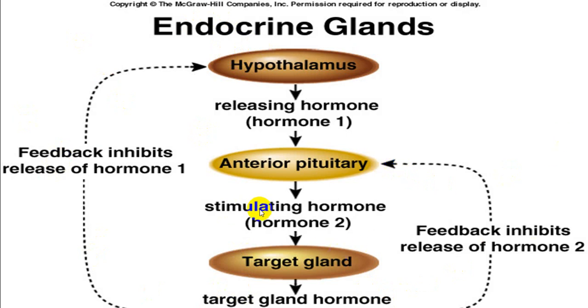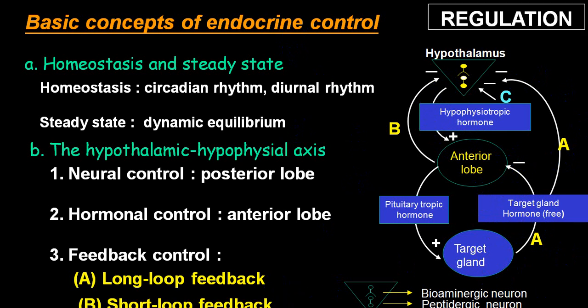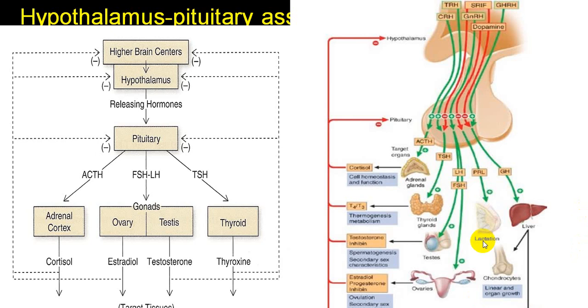And if TSH inhibits the anterior pituitary, ultra short loop. So these are the three words which are being utilized. Same thing explained here: long loop, short loop, ultra short loop. So depending upon that, accordingly you use three words: long loop, short loop, ultra short loop.